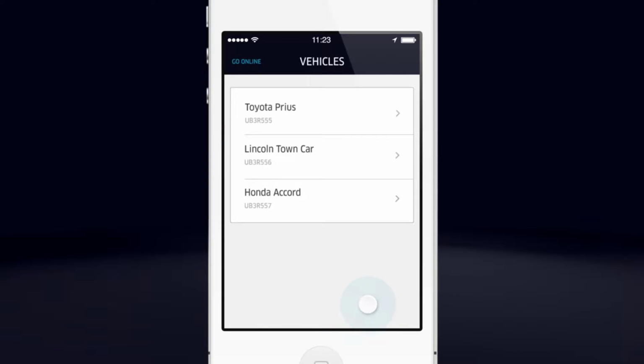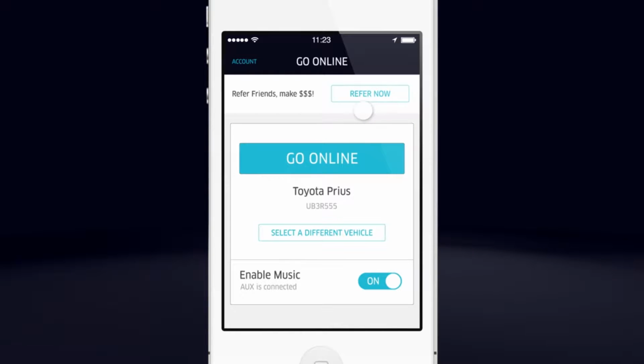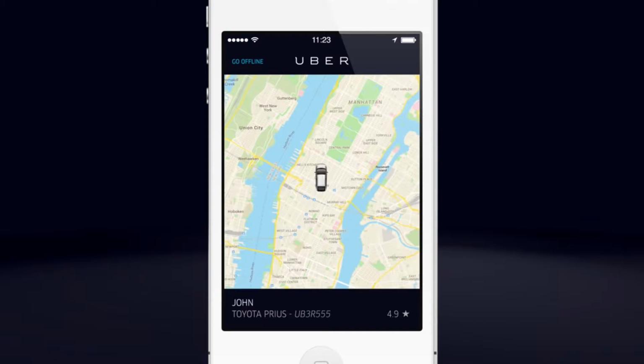Once you're signed into the app, select a vehicle and you will see a button that says Go Online. Once you're online, you will start to receive trip requests. So don't go online if you're not ready to drive.